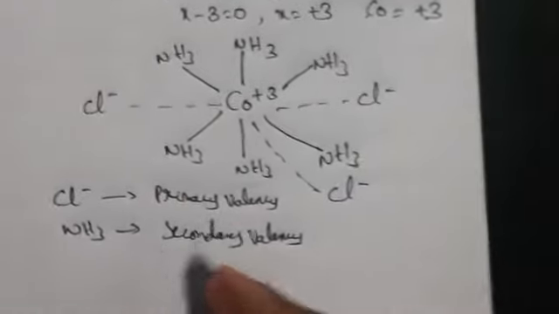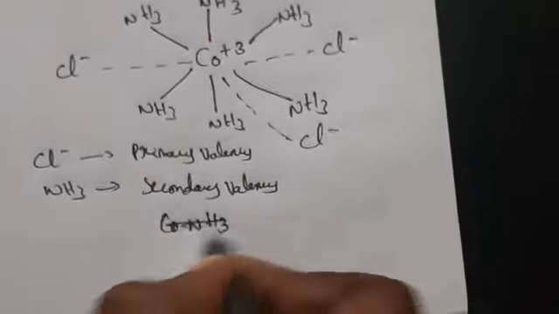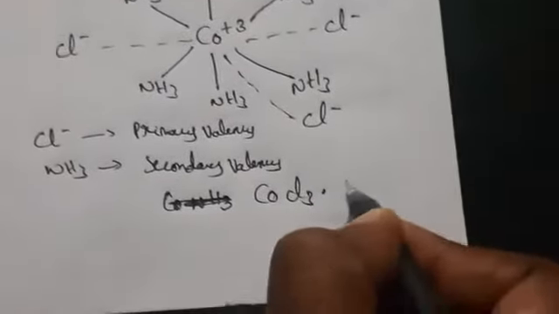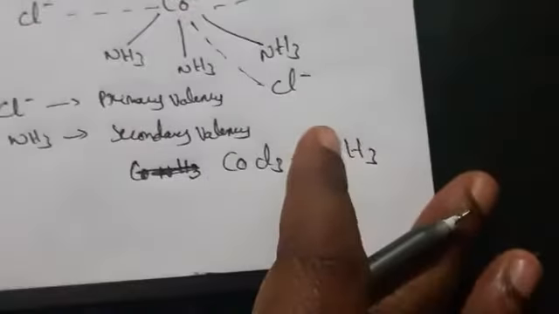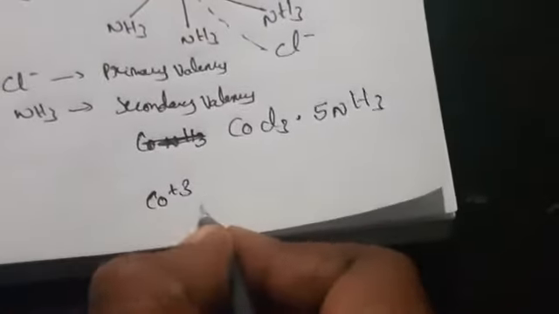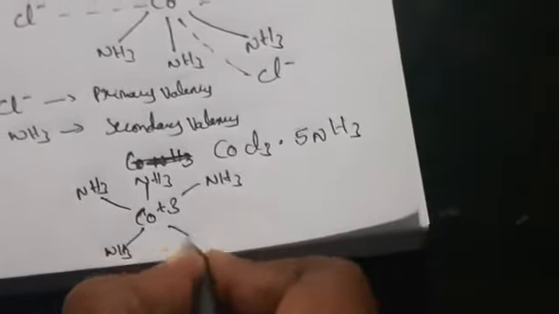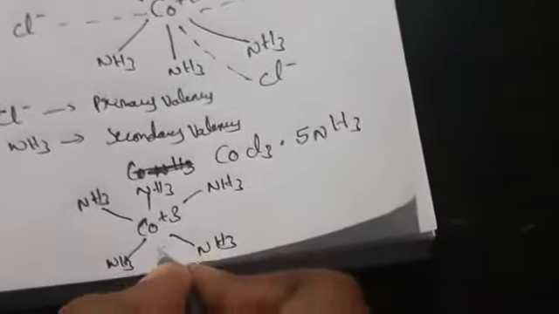Let us take the example CoCl3·5NH3. Here Co will have the same charge, +3. So the 5 NH3 molecules, three, four, five, and one chlorine atom here.